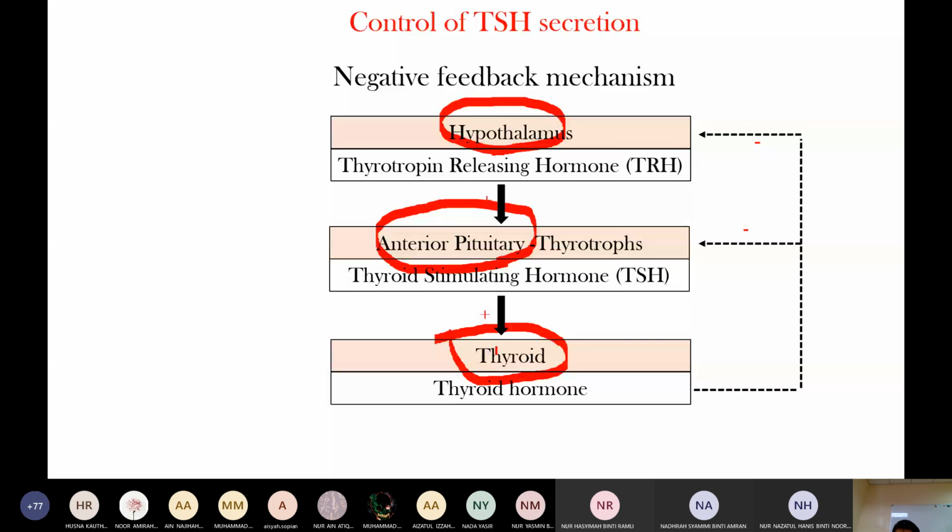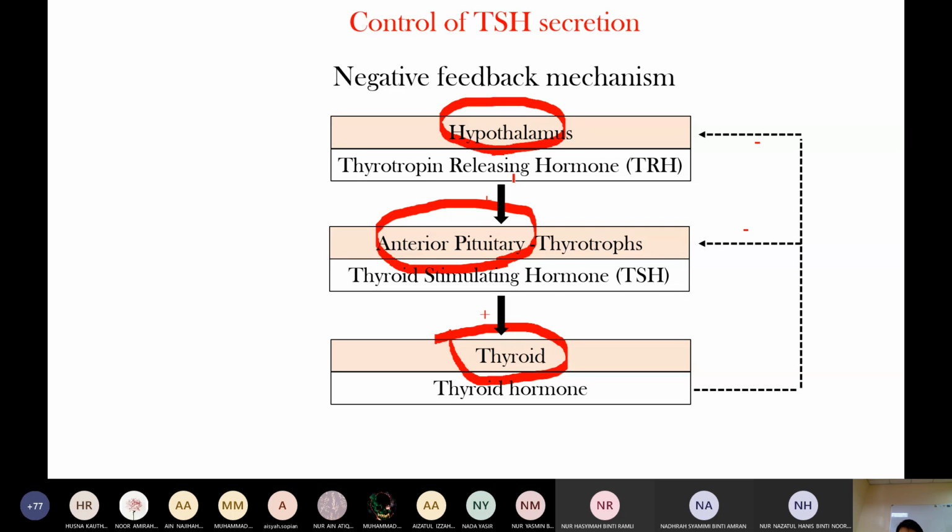So the thyroid gland itself produces the thyroid hormone, and the pathology is in the thyroid gland, like a thyroid adenoma or hyperplasia. It leads to excess thyroid hormone production. This is the primary cause. Where the pathology is in the anterior pituitary, the anterior pituitary produces TSH, and this TSH acts on the thyroid gland and leads to excess thyroid hormone production. This is the secondary cause. This excess thyroid hormone production is known as hyperthyroidism due to a secondary cause. Secondary cause may be due to the anterior pituitary.